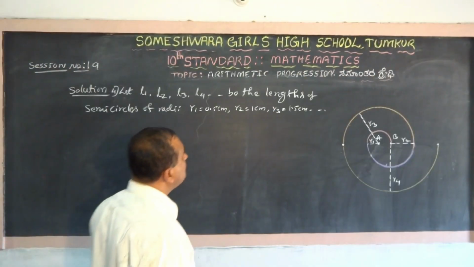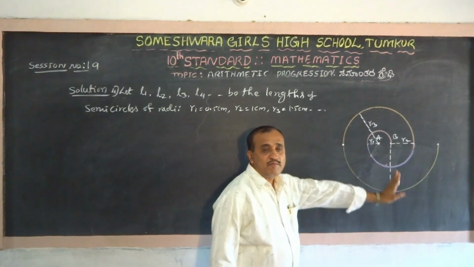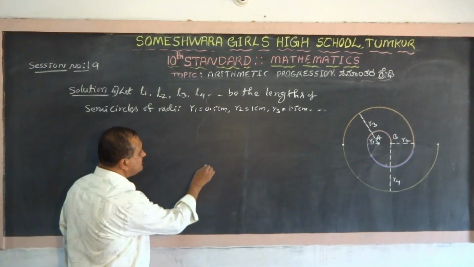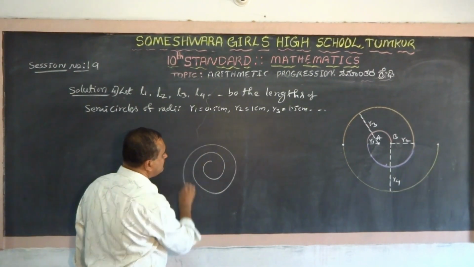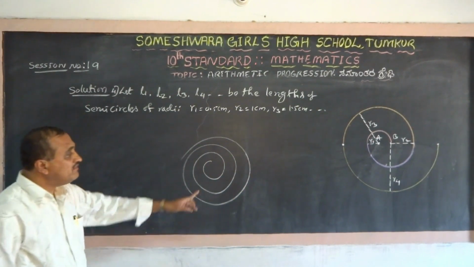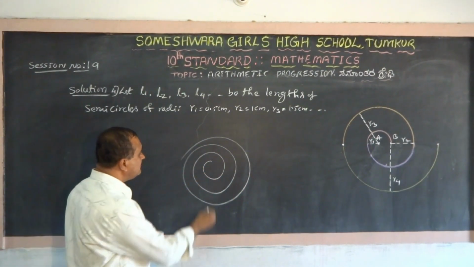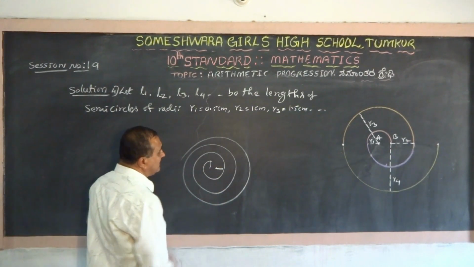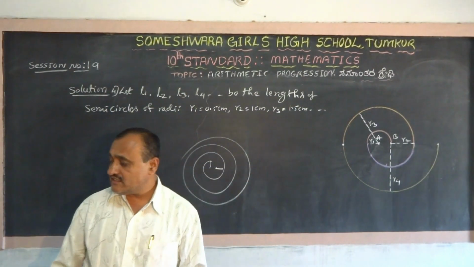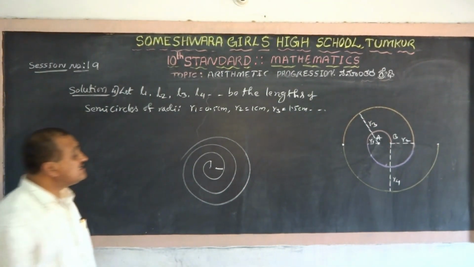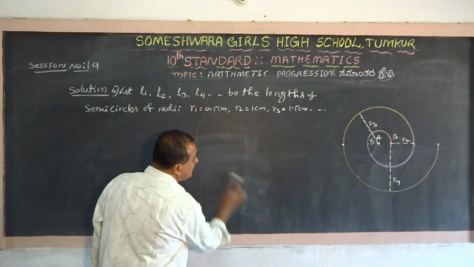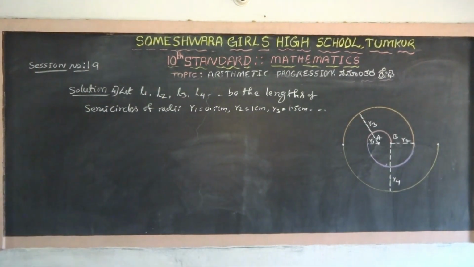Let us observe this spiral. A spiral has two centers like this. It will increase like this. A spiral will be like this. It has two centers, A and B, for a spiral. Now for this spiral there are 13 semicircles.